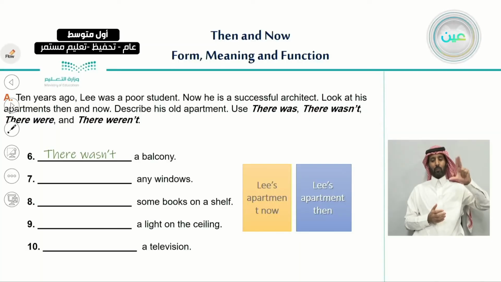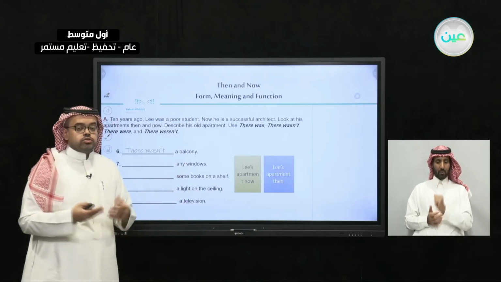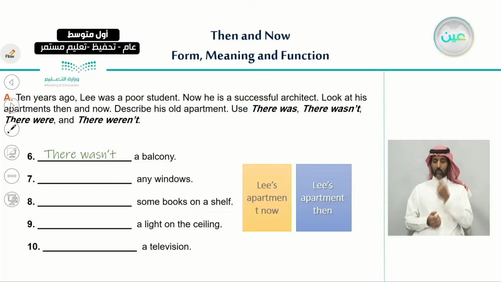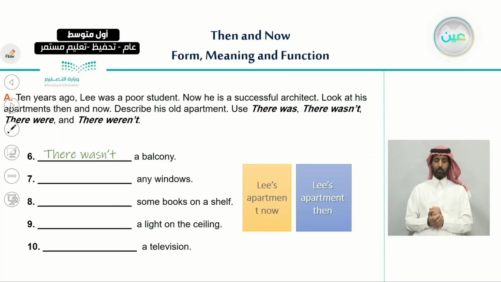And number 7, blank any windows. Any windows. So we're going to have a look at windows. So what do you think? Should we use there was or there were? Excellent. We choose there were because here we're talking about windows, plural. And since we're talking about plural, and since we're going to have a look at his apartment, we can say now it is there weren't. There weren't any windows.